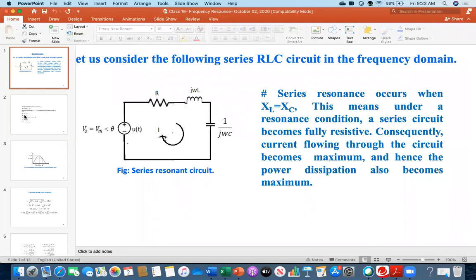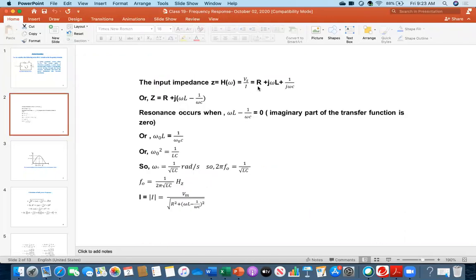Remember, this is our circuit. I have written it in the format R plus j, with these two terms in parentheses. Again, as I already said, resonance occurs when omega L minus 1 over omega C is 0. This means that in this equation, if the imaginary part is 0, then that is the resonance condition.